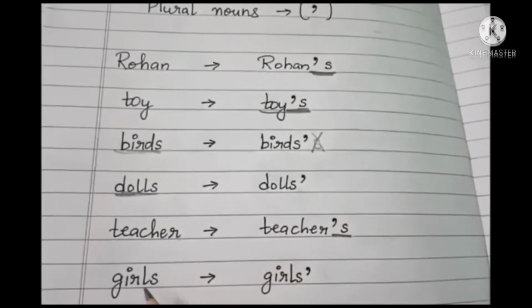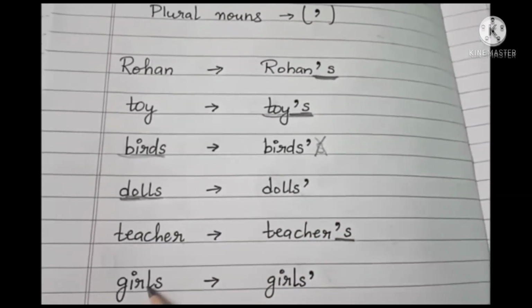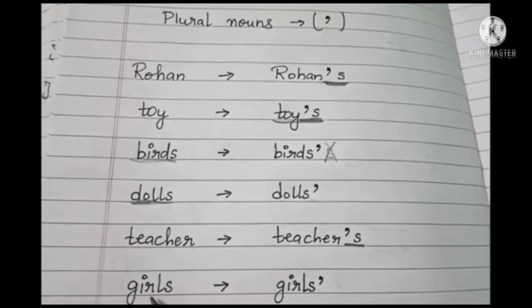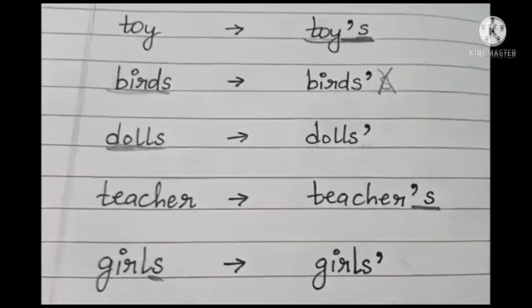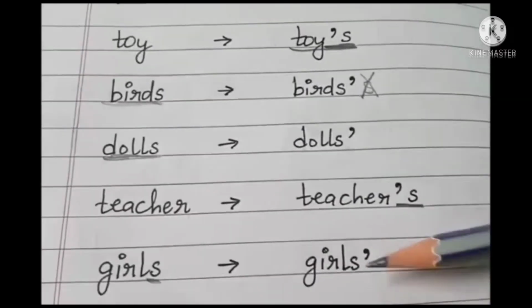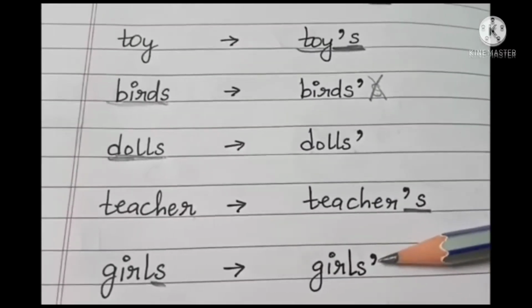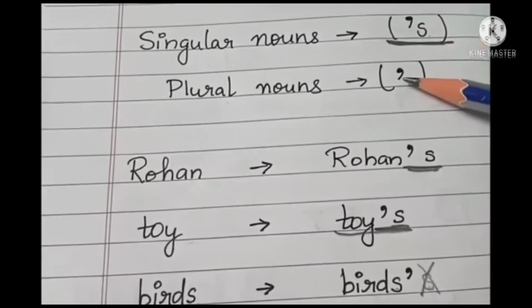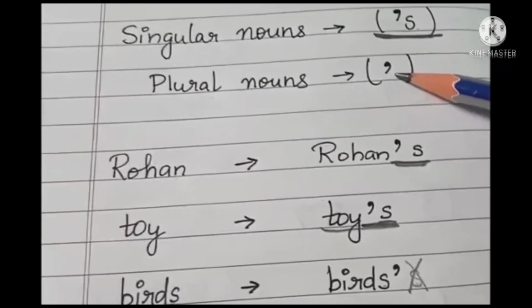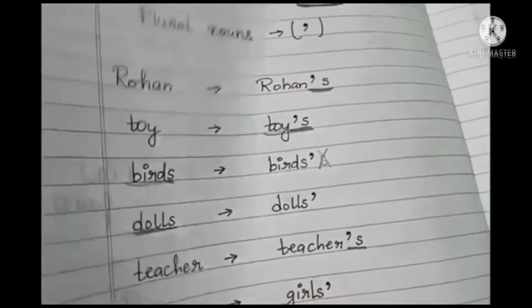Last example, girls. Girls is a plural word because s is here. So children, we write the apostrophe just after the s, outside. So these are the two rules. For singular, you have to write apostrophe and s. And if the word is plural, only the apostrophe sign. Okay. Some more examples that will make your concept clear. Just a minute children.